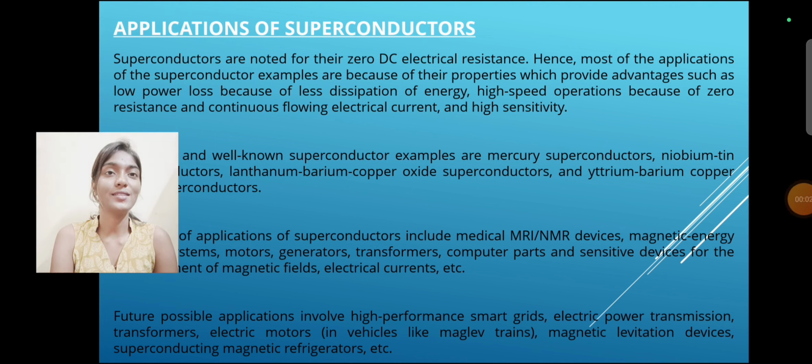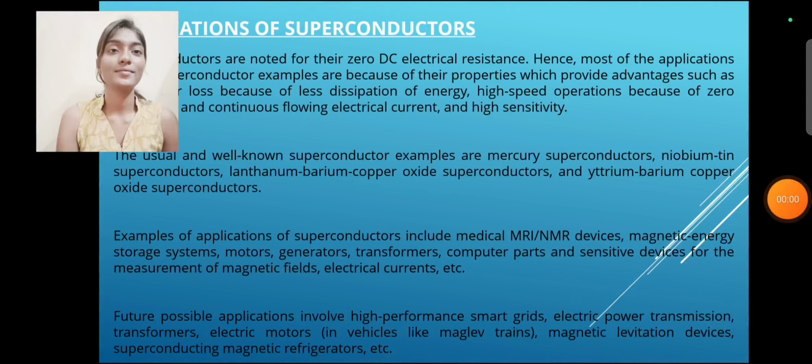Applications of superconductors. Superconductors are noted for their zero DC electrical resistance. Hence, most of the applications of superconductors are because of their properties, which provide advantages such as lower power loss because of less dissipation of energy, high speed operations because of the zero resistance and continuous flowing electrical current, and high sensitivity. The usual and well-known superconductor examples are mercury superconductors, niobium tin superconductors, lanthanum barium copper oxide superconductors, and yttrium barium copper oxide superconductors.